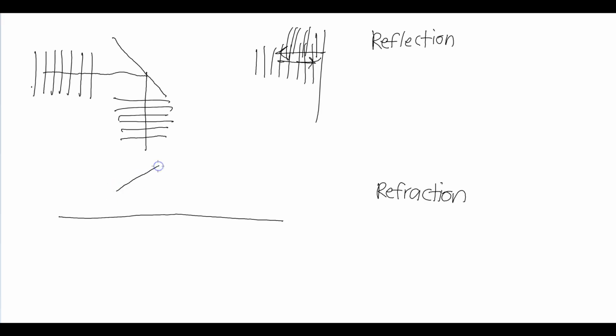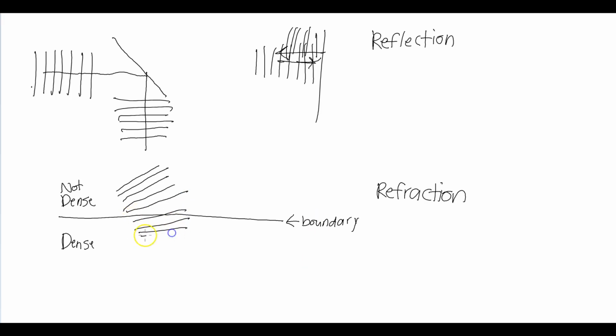You have a wave traveling like this at an angle from a less dense medium to a dense medium. So you're actually changing mediums. This is the boundary between the two mediums. Once it strikes this medium, it will bend inward, like that.